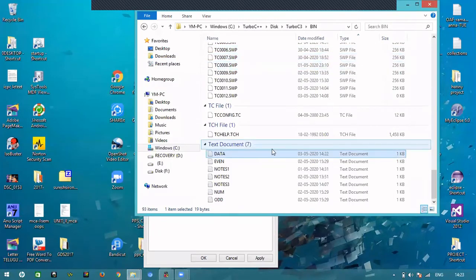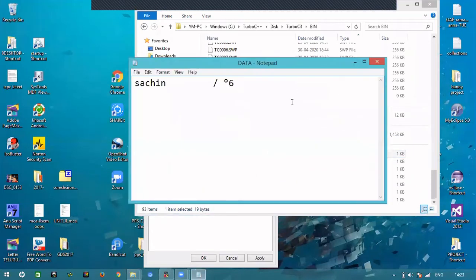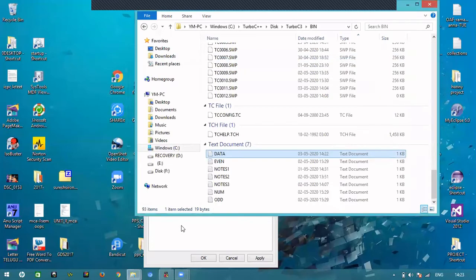Now what we are going to do with the fwrite function: we wrote structured data Sachin and this much data into the file. By using the fread function from this data.txt file, we will read the same Sachin, 47, 14,000. That data we will read into the program and print on the monitor. Till now we wrote the structured data into the file. Now whatever data is in the file, we will read into another structure, and that structure we will print on the monitor. So again go back to the program.